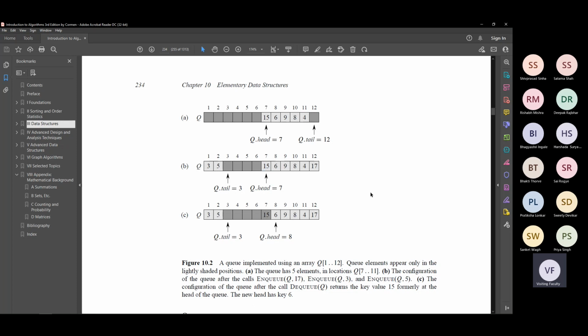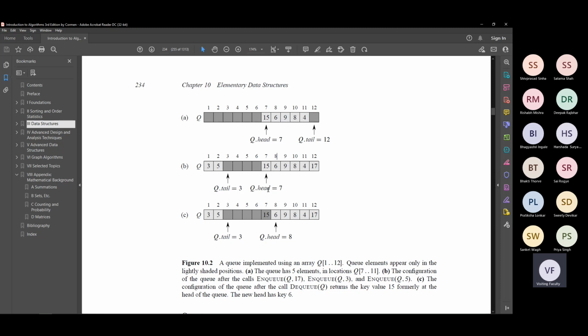You remove this, which means you reassign the head to the next location. To the one just after the head, the one below the head actually, but since the queue grew this way, the element below the head is at location 8 and not 6. It's at location 8. You see, queue can grow both ways. It depends on where head is and where tail is. That's all.